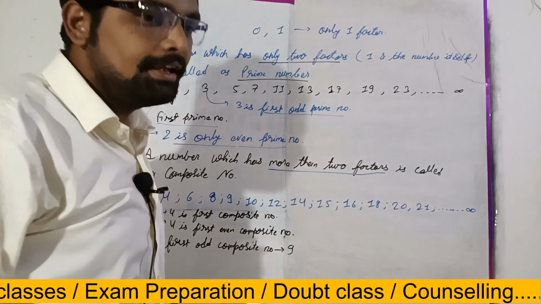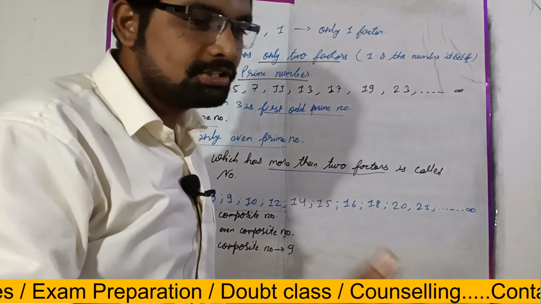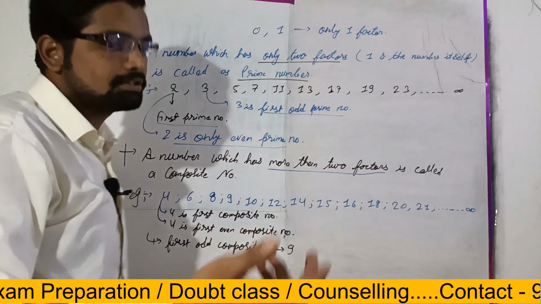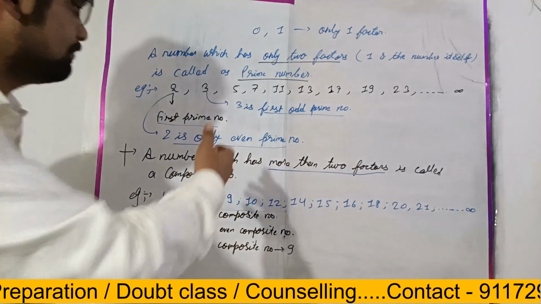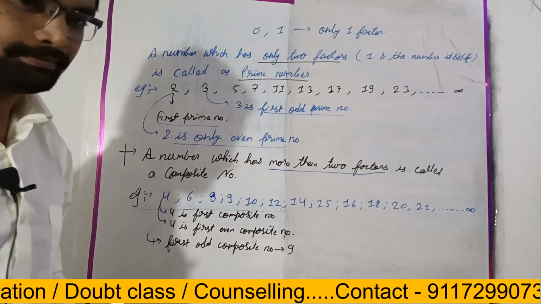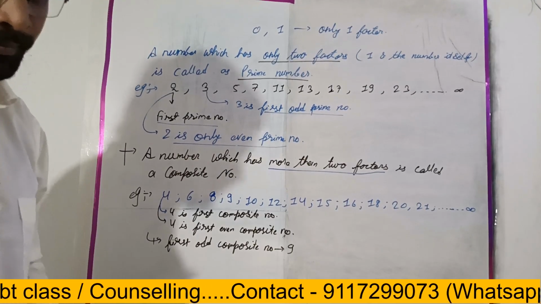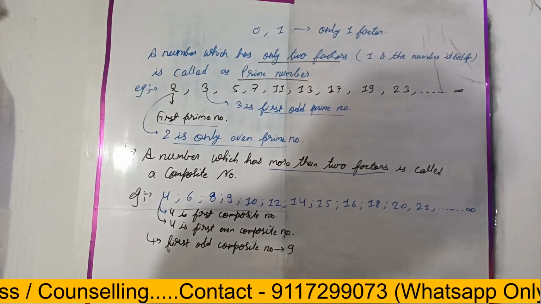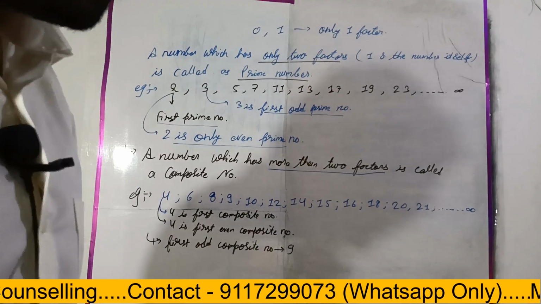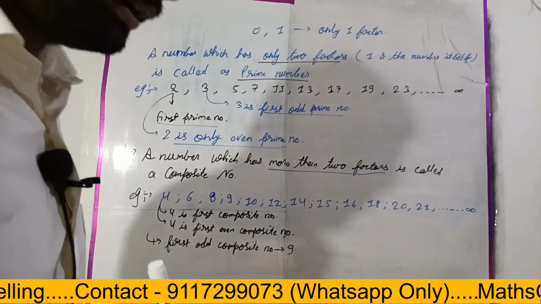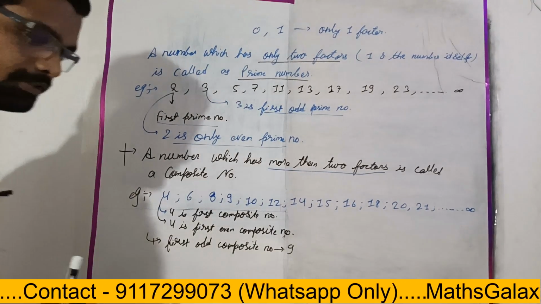Now tell me an even number which is neither a prime number nor a composite number. 0. Yes, tell me. 0. No, it will not be.